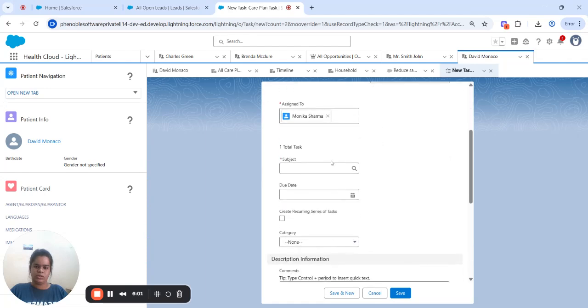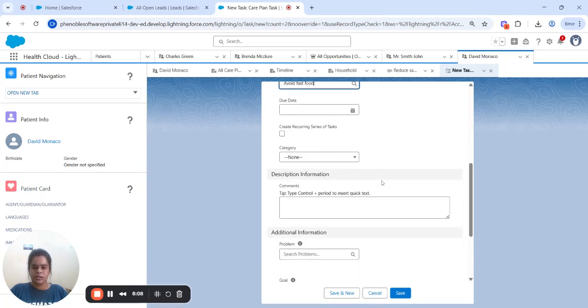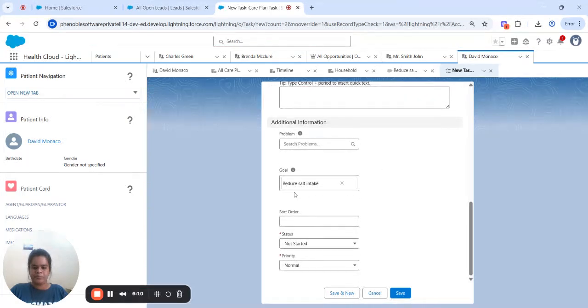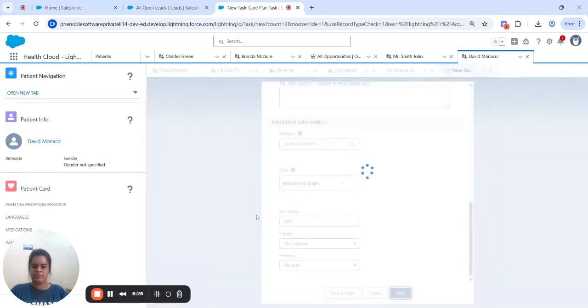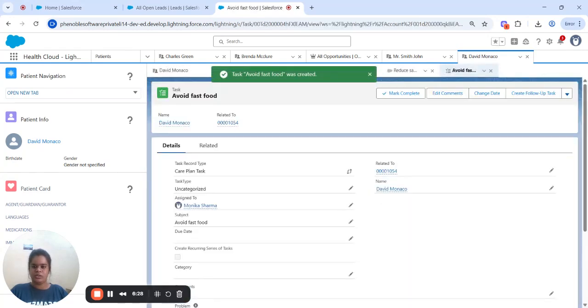The subject could be like avoid fast food. And the goal: this task is created under this goal, to achieve this goal mainly. Sort order, make this two, priority normal. Just click on save. So the task is created for this goal to avoid fast food.